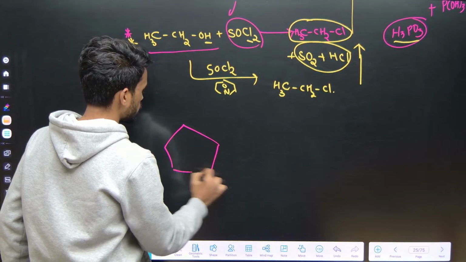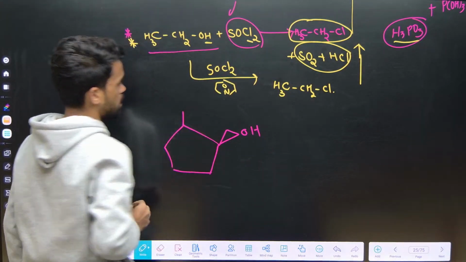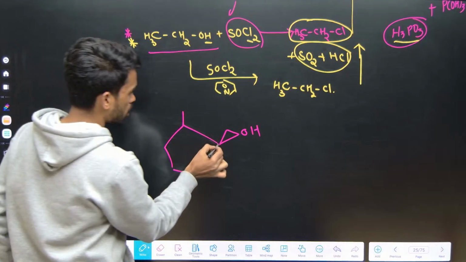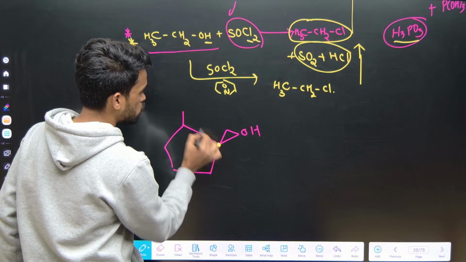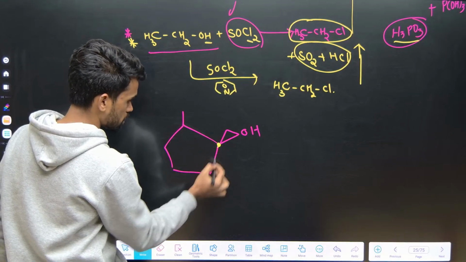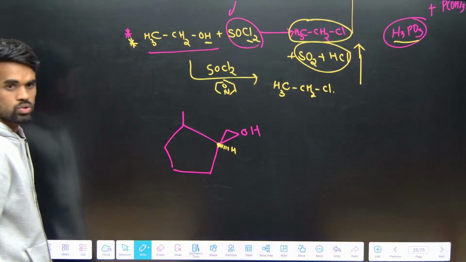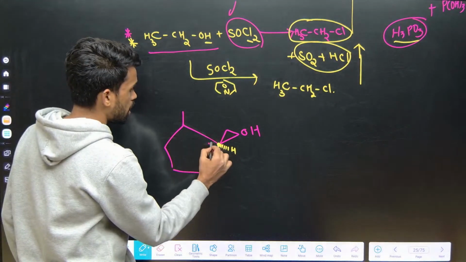Just see, OH group, like this I am writing. So is this a chiral carbon or not? Just check. Chiral means what? There should be 4 different groups. Do we have or not? See, this side one group, this is second group, third and fourth one is our hydrogen. So we can say this carbon is a chiral carbon.